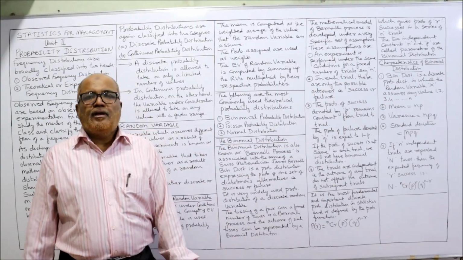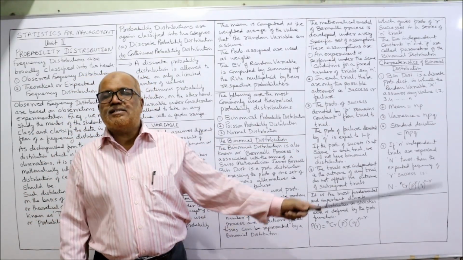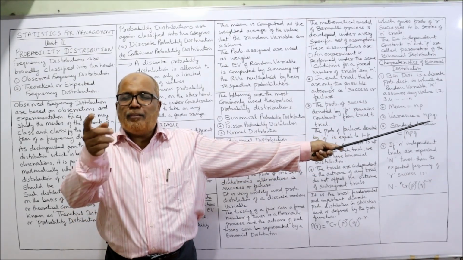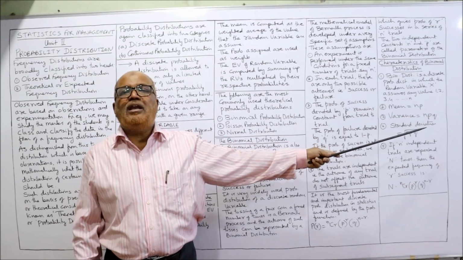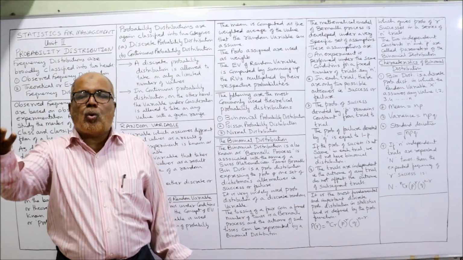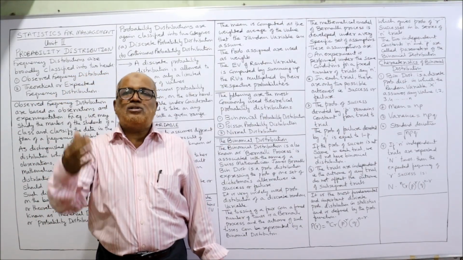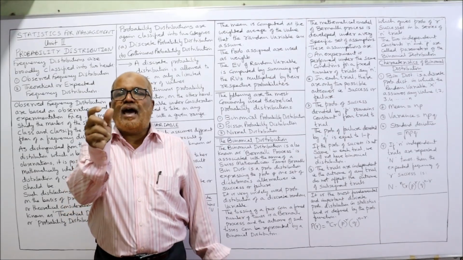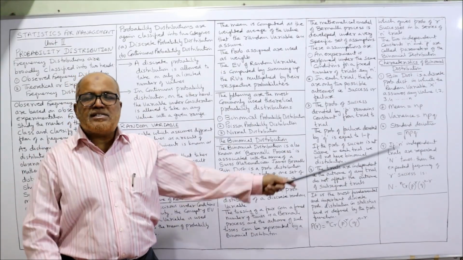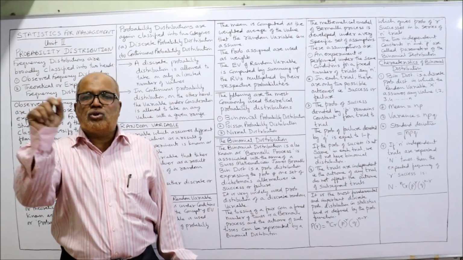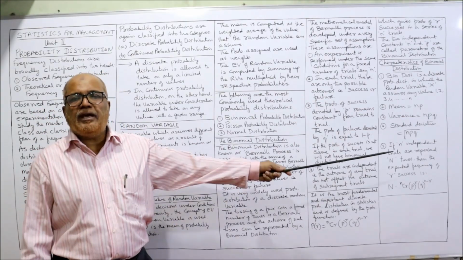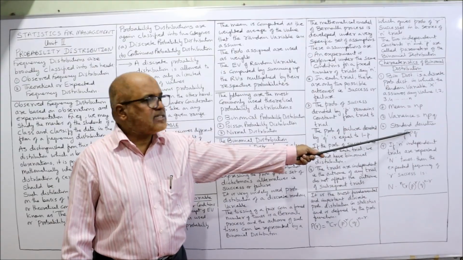Secondly, the mean. The mean in the binomial distribution is n into p, small n into small p. When you multiply n and p, what you get is the mean of the binomial distribution. Variance means standard deviation squared. Standard deviation squared is called variance. So how to find the variance? Multiply npq and you will get the variance. Now if you want the standard deviation, take the square root of the variance. The square root of npq will give you the standard deviation.